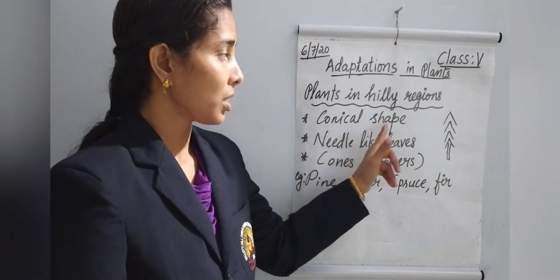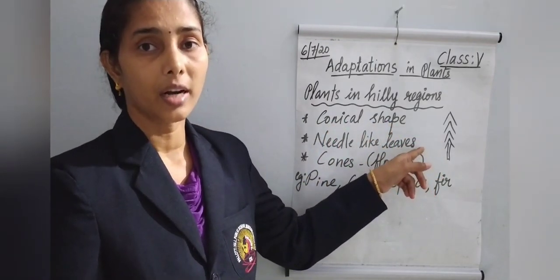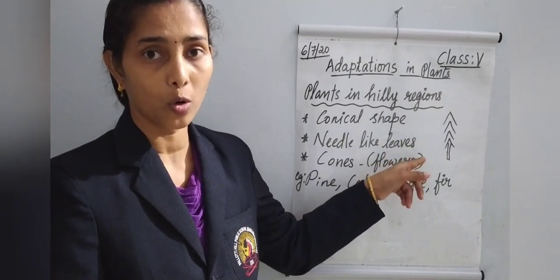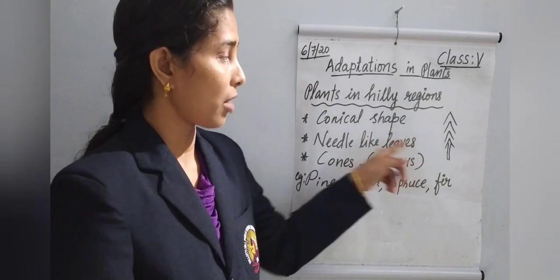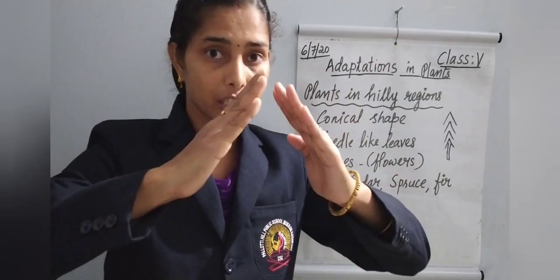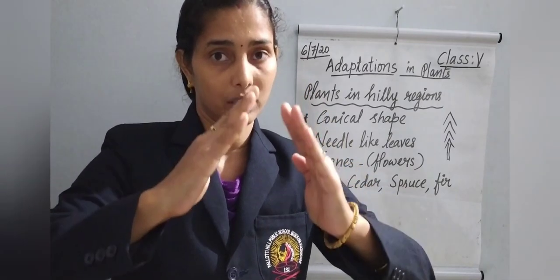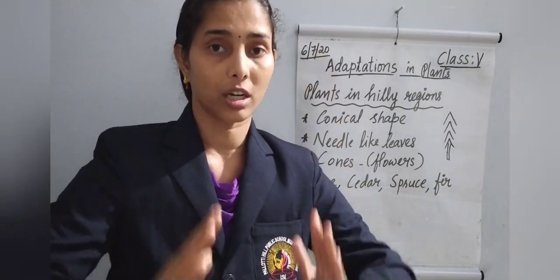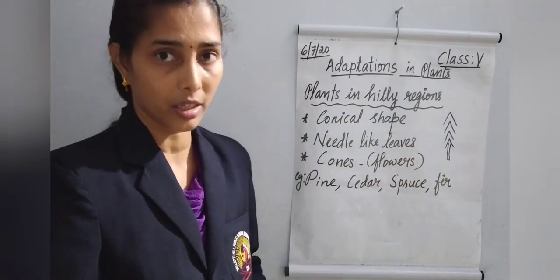You can see the plants in the hilly regions have a shape like this. All of you know, what is the shape of these plants? The plants have a conical shape. Their structure, their leaves, are conical like this. You can see the structure here.